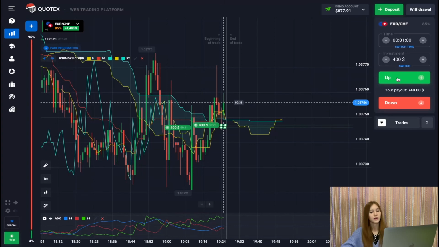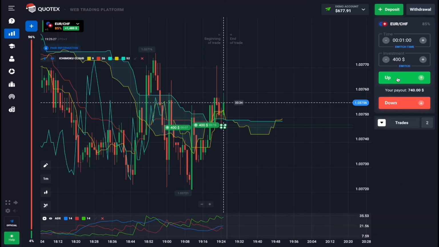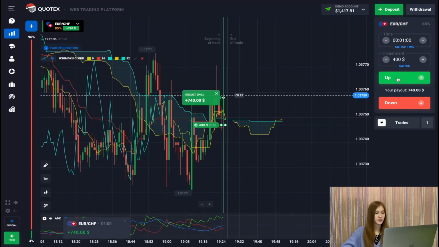Let's now wait for the deal to close. So the first trade is successful, and another trade is also successful.